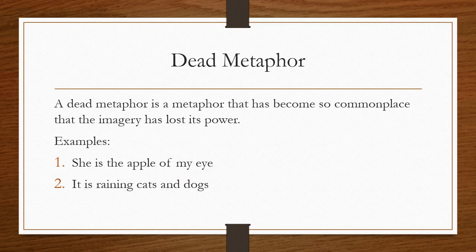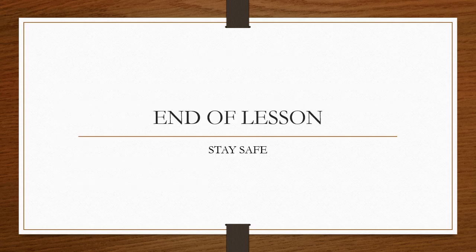It is raining cats and dogs. We use this expression almost every day to the extent that whenever you use it, it doesn't carry any weight. It doesn't carry any power. We refer to these clichés as dead metaphors because they don't carry any weight anymore. They've lost their expressive powers.